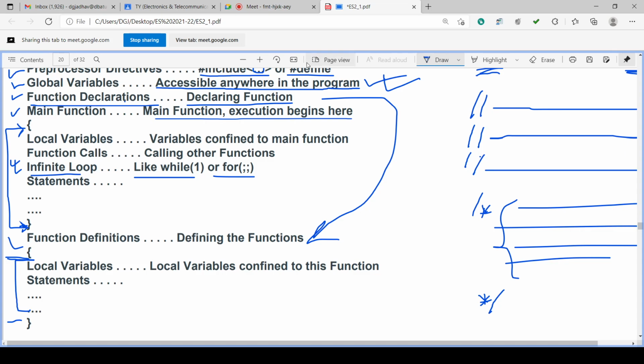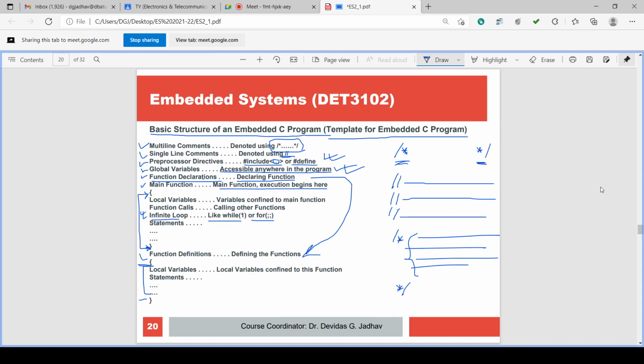So this is about the basic structure of an embedded C program. How the program is in embedded C, isn't it? We have seen how the program is in Arduino. Similarly, we have seen how the program is in embedded C. You must have done how the program is in assembly language in the previous semester. So this semester, how the program in embedded C is, that we are learning.